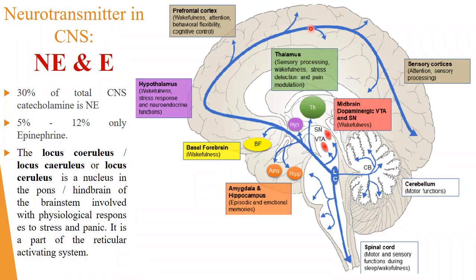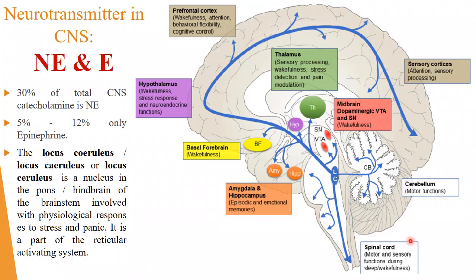It has various functions, for example, episodic and emotional memories, wakefulness, stress response, right? Neuroendocrine functions also, wakefulness, attention, behavior, flexibility, cognitive control. Whenever we study the different chapters, you'll come to know the individual functions in relation with the diseases. Then only you will understand properly.